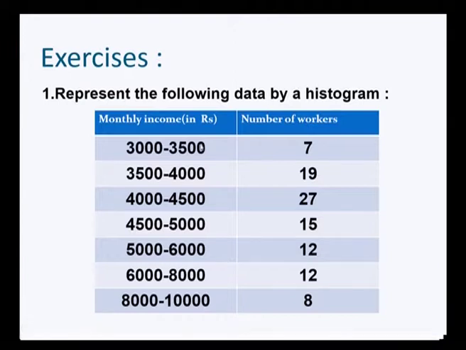automatically you get the simple histogram. The next one is another exercise, where for the following data, with monthly income and number of workers, you can exhibit it using a simple histogram, where you take monthly income on the x axis and number of workers on the y axis, then you get a simple histogram.